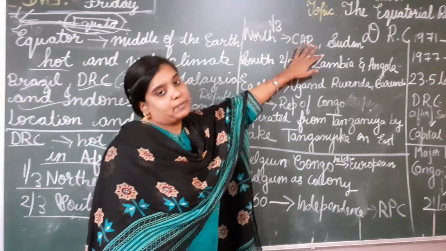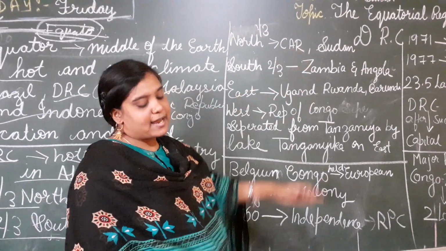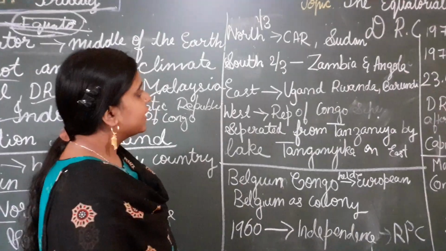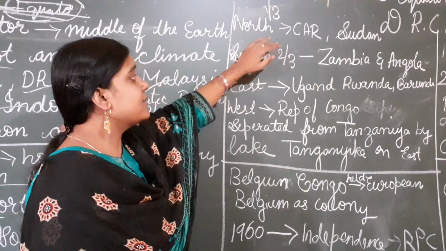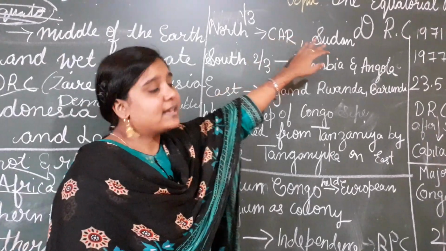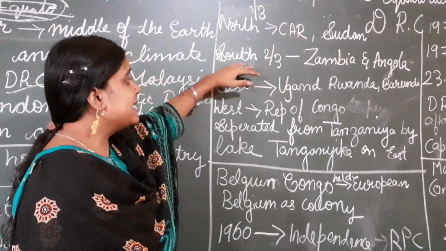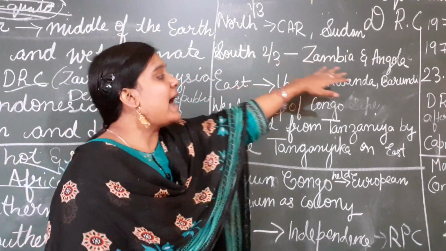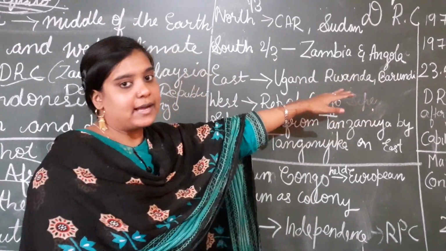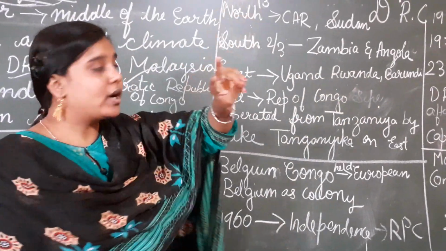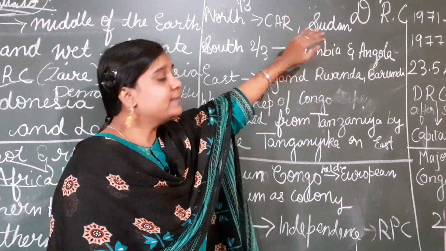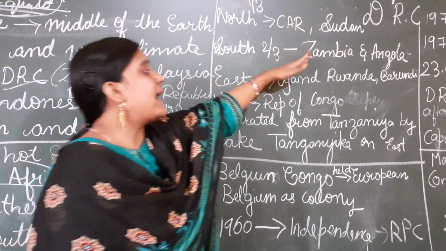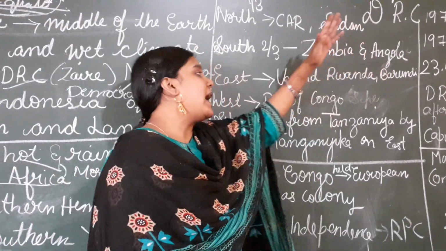Central African Republic. You should mention this. Students, CA is nothing but the Central African Republic and Sudan. Two countries, Central African Republic and Sudan, are in the north. In the south, Zambia and Angola.